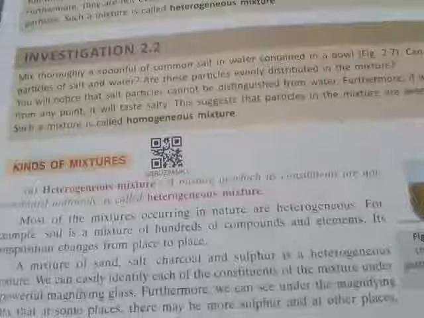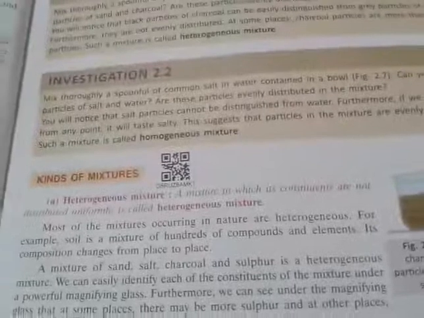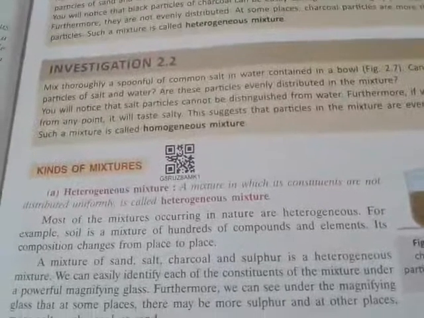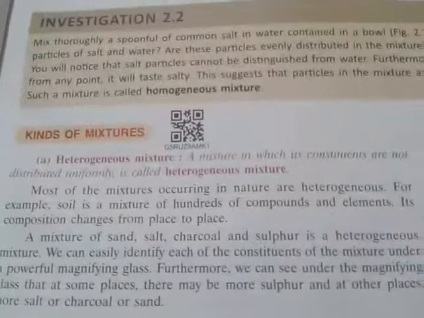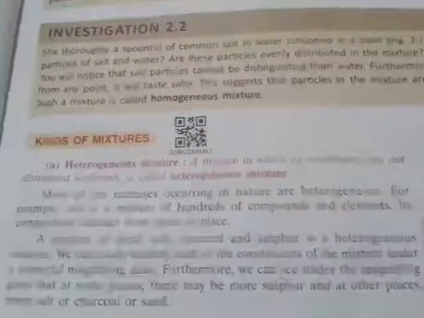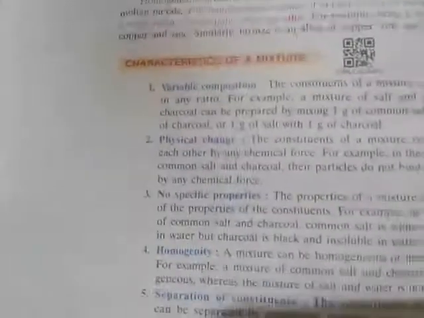So a pure substance is only one kind of substance, and a mixture is a combination of two or more substances whose weights and proportions are completely different or vary from each other. That is your mixture. Now, what are the characteristics of a mixture? First, it has variable composition.